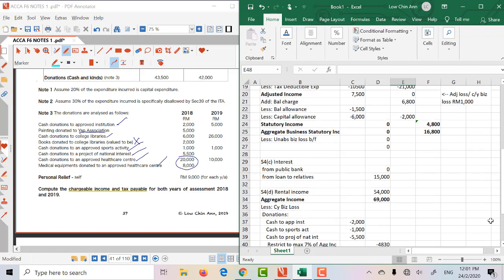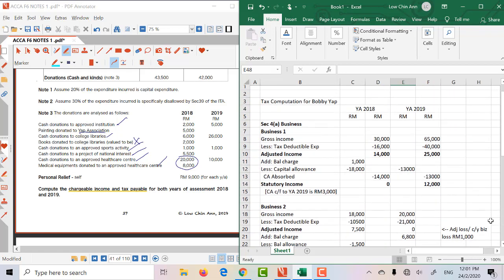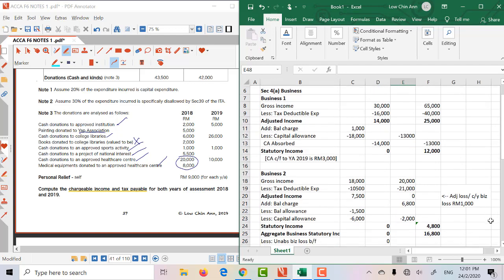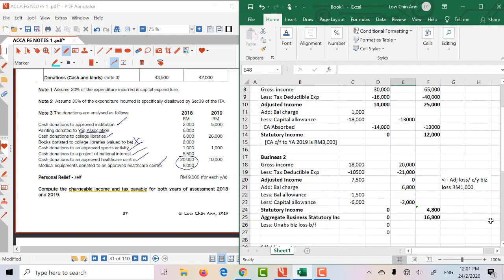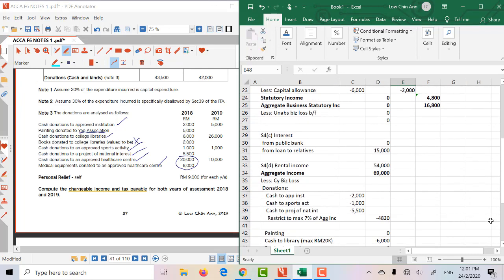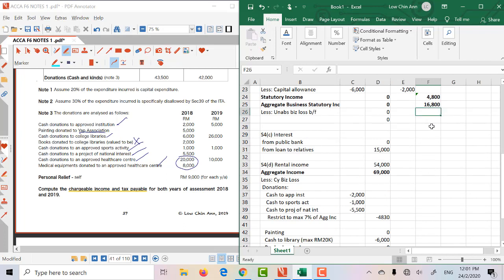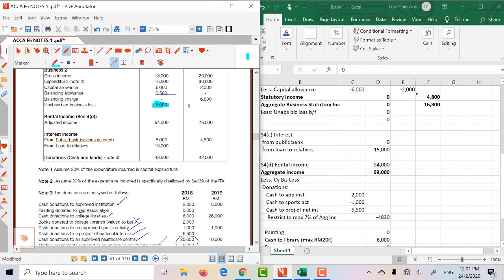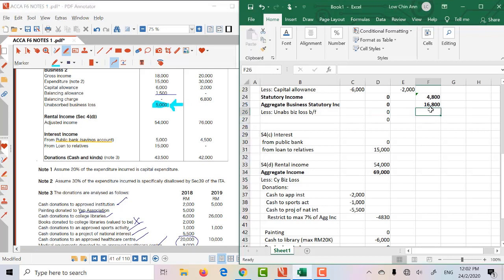Now let's just go back to 2019. So in 2019, what we have here is unabsorbed business loss. Now remember last year we had the loss, which is 5,000, but we couldn't utilize the loss, so we're going to carry forward, and this is where you're going to see the loss coming in.